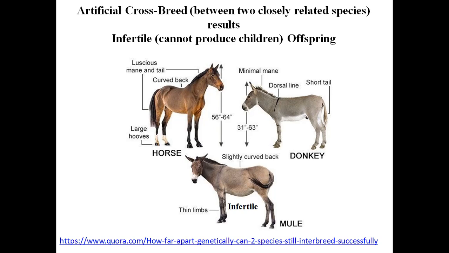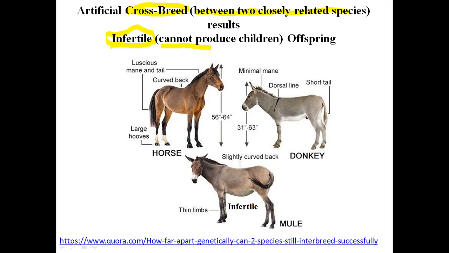interbreeding, another word for which is crossbreeding, is done artificially. Now what is crossbreeding? Crossbreeding is when the cross of male sperm and female egg is done between two closely related species, between the two, not within. Within we already explained would be the same species, but here it is two different species that are closely related. What will be the result? There will be an offspring, but that offspring will be infertile.